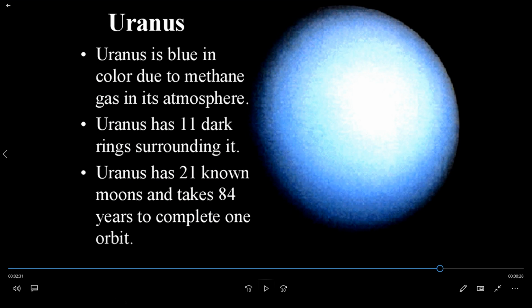Uranus has 21 known moons. It also has 21 moons and takes 84 years to complete one orbit. It takes 84 years to complete one orbit.